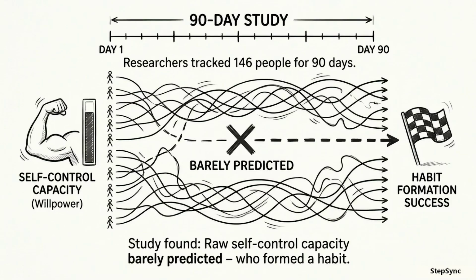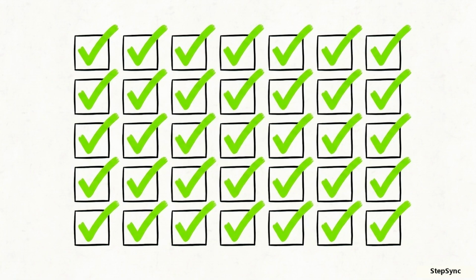Researchers tracked 146 people for 90 days to see who could build a new routine. The study found that raw self-control capacity barely predicted who formed a habit. The people who succeeded weren't the ones with the most discipline. They were simply the ones who performed the behavior more consistently.